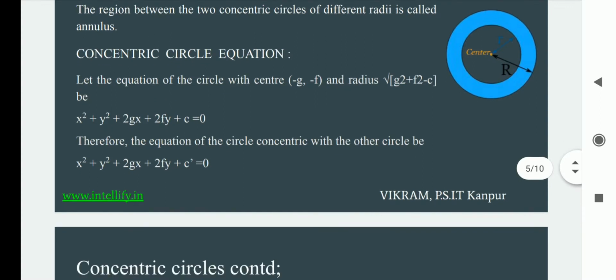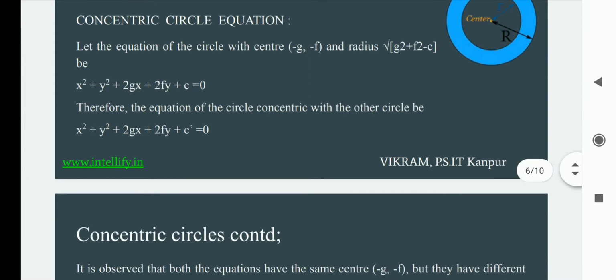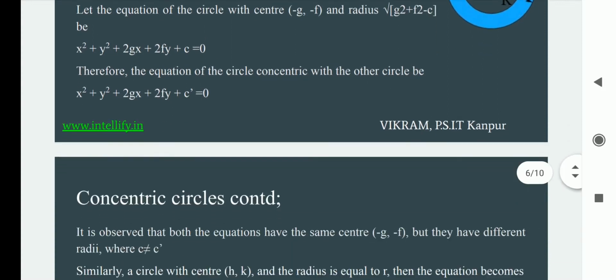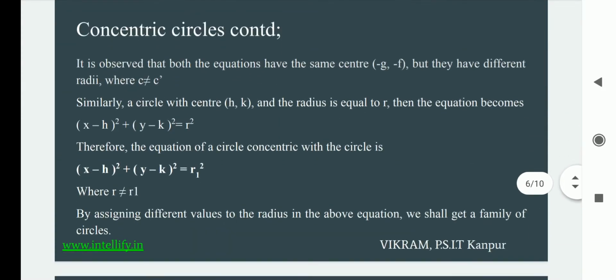So the equation is defined as x square plus y square plus 2gx plus 2fy plus c equals 0. Therefore, the equation of a circle concentric with the other circle will be x square plus y square plus 2gx plus 2fy plus c dash equals 0.